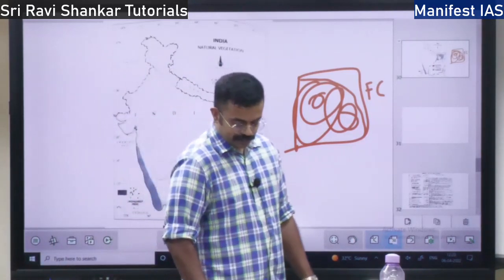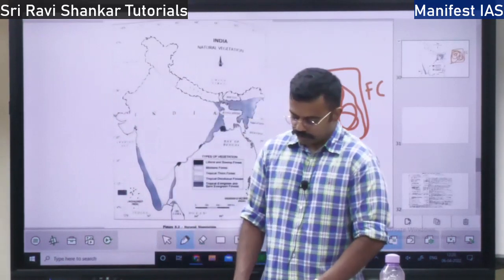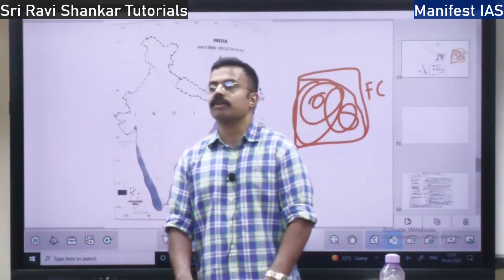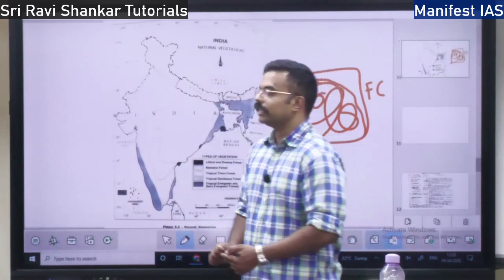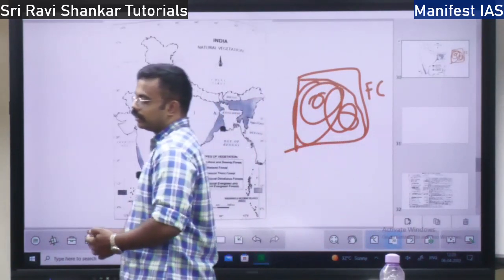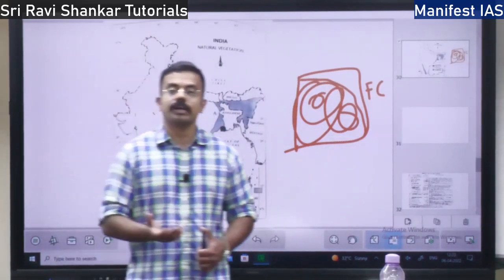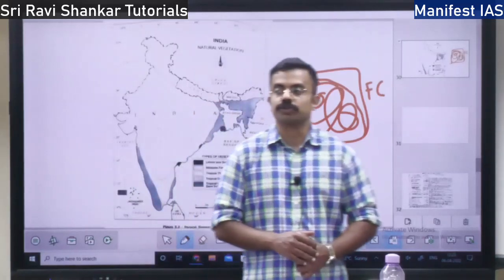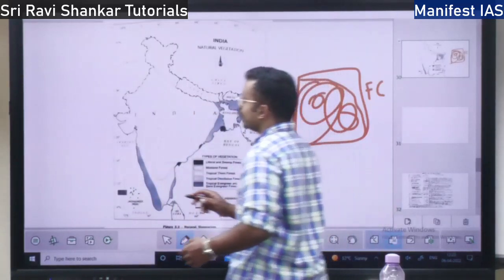That is why they say that tribals should be treated as stakeholders. They should be treated as partners in producing more and more minor forest produce. So you have this concept of minor forest produce.